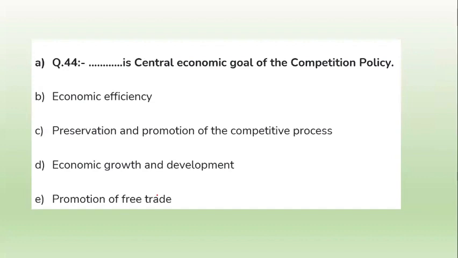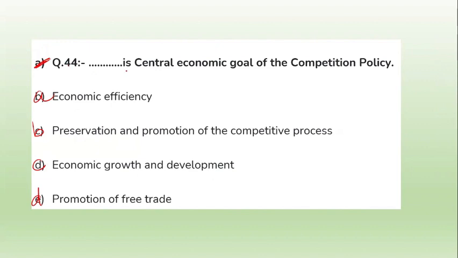Now question number 44. What is the central economic goal of the competition policy? Option A, economic efficiency. Option B, preservation and promotion of the competitive process. Option C, economic growth and development. Option D, promotion of free trade.